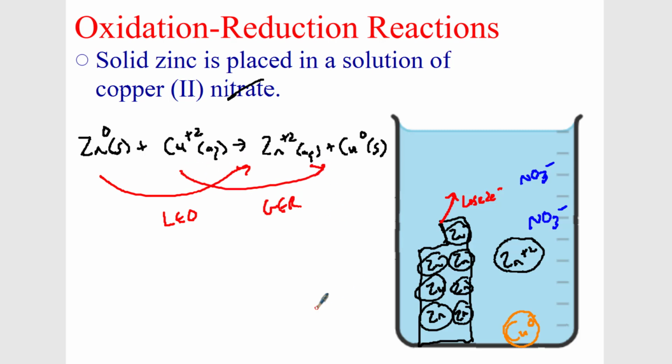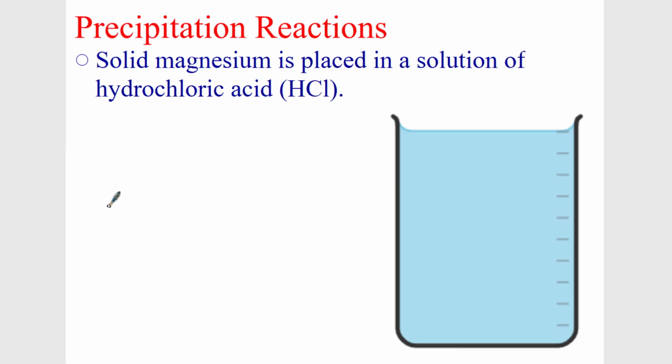Okay, and so we see this kind of happen here. In this reaction, we actually see what happens. The zinc gets dissolved, doesn't it? The zinc goes from a solid to an aqueous. It gets dissolved. The copper goes from an aqueous to a solid, so we see the copper precipitating out. Also, this blue solution of copper starts to become a little bit more clear. So that's a good example of an oxidation-reduction reaction. Let's take a look at one more oxidation-reduction reaction.